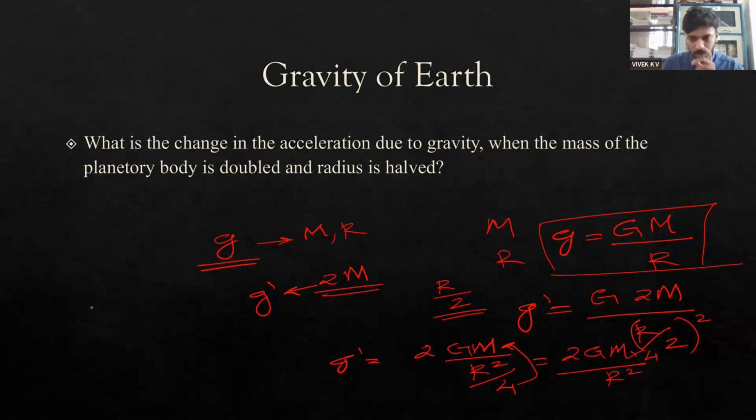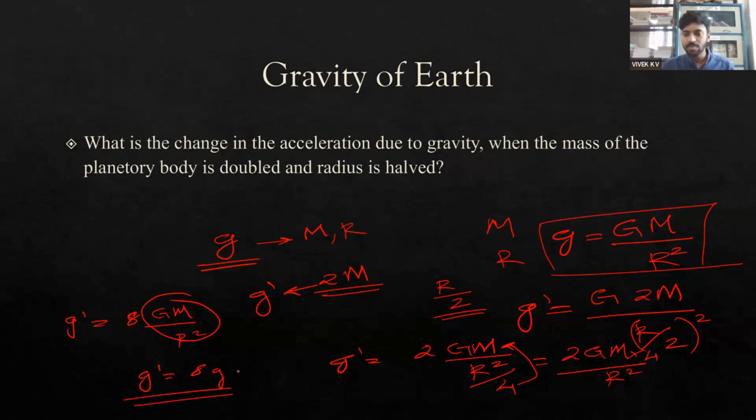So g dash is nothing but 2 into 4, which is 8 GM by R square. We already know that GM by R square is equal to the initial acceleration due to gravity. So g dash is equal to 8 times g.